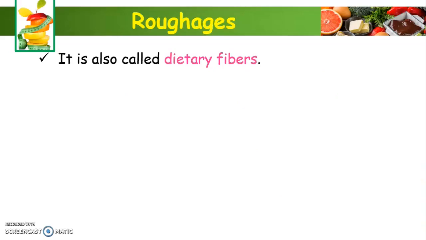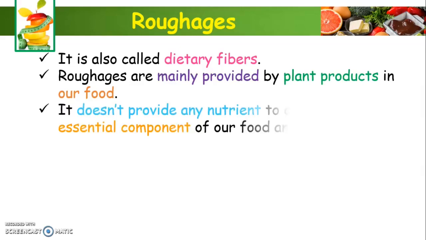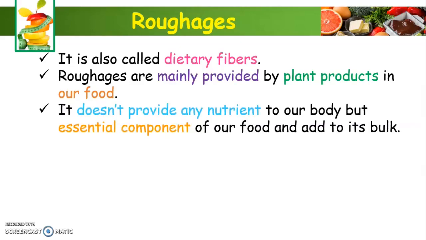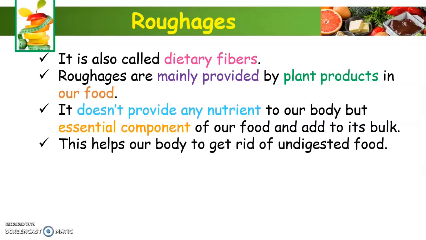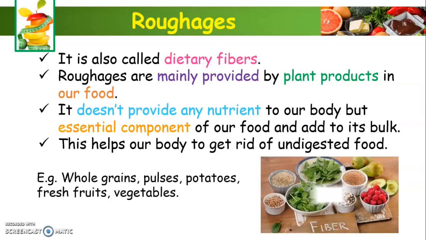Roughages. What are roughages? Roughages are also called dietary fibers. Roughages are mainly provided by plant products in our food. They do not provide any nutrient to our body, but still they are an important component of our food and add to its bulk. It helps our body to get rid of undigested food. Roughages we take in the form of whole grain, pulses, boiled potatoes, fresh fruits and vegetables.